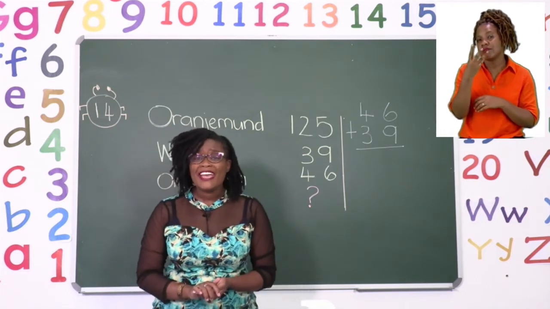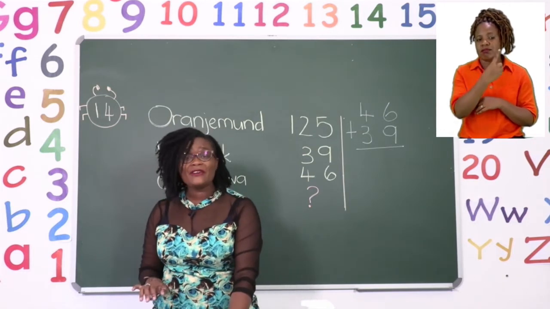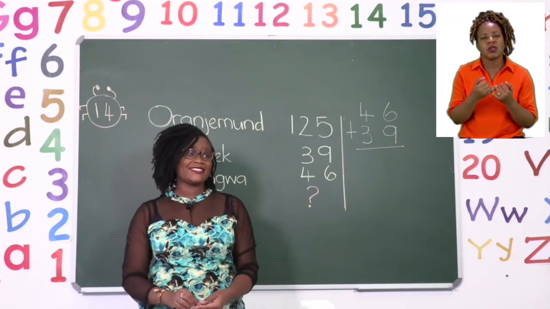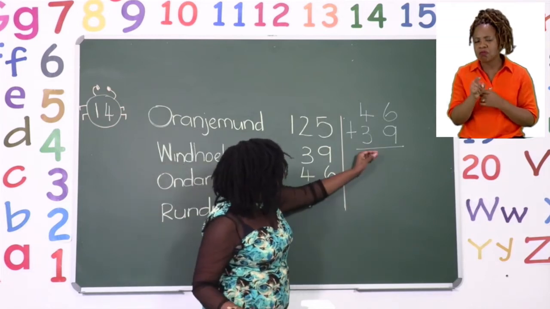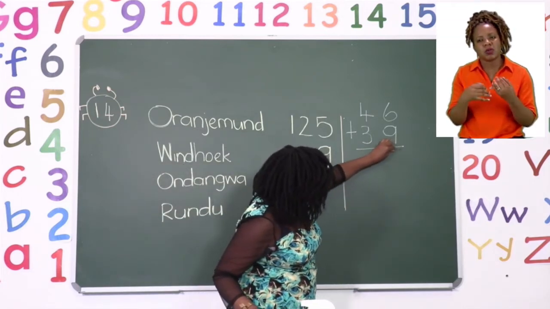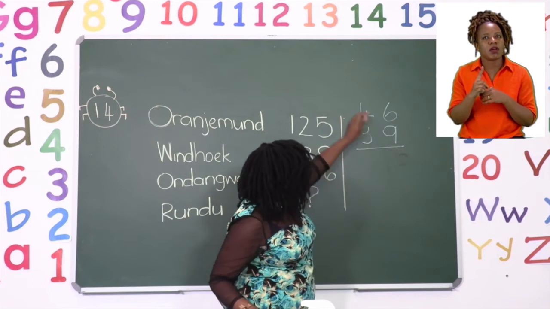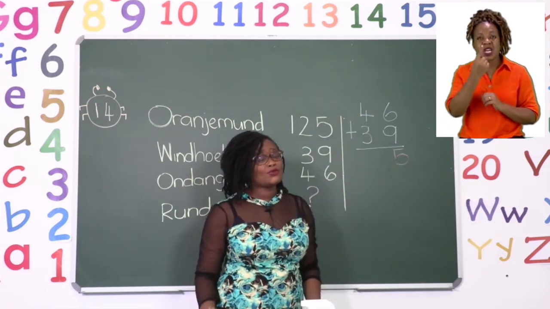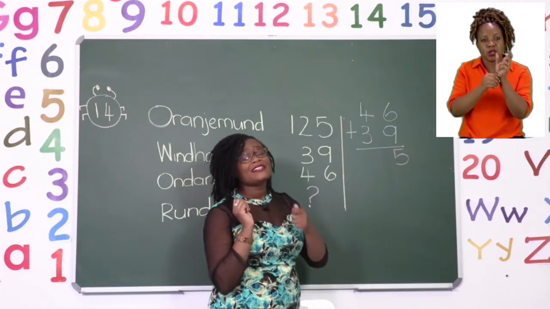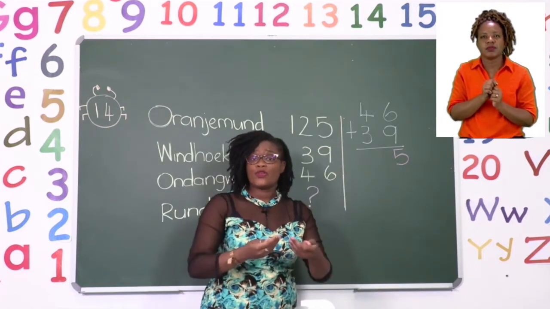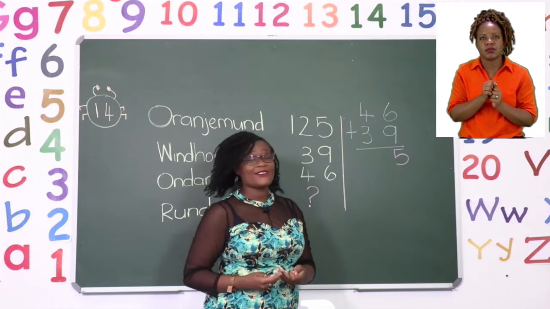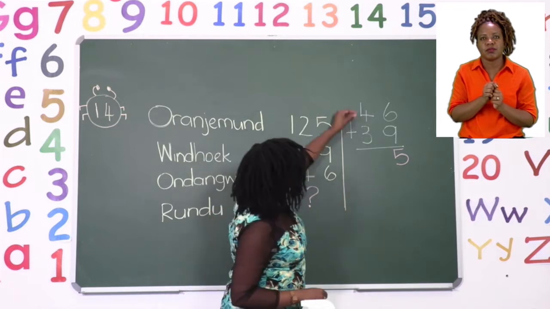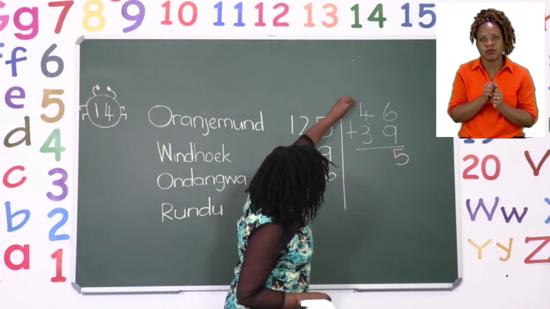But 15 is too heavy for us to carry. So we are going to carry on. And how do we carry on, boys and girls? Well, we put our 5 here, and then we go to Mr. Tens and say, Mr. Tens, we have a number that's too heavy for us to carry. Please, can we give you the 1, and then we keep the 5. And Mr. Tens will say, okay, give me the 1. So we are going to say plus 1.